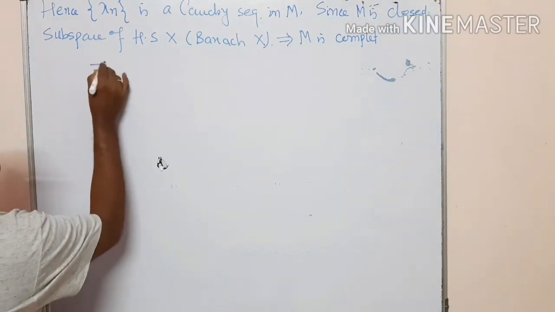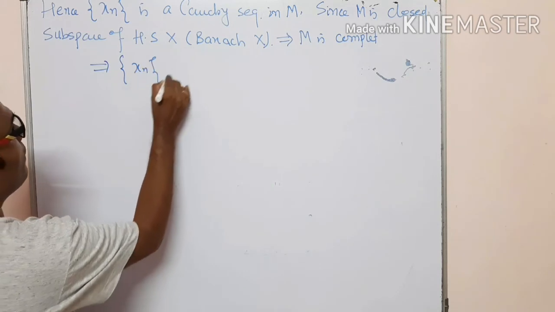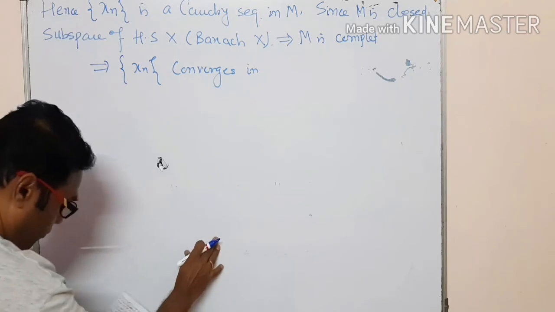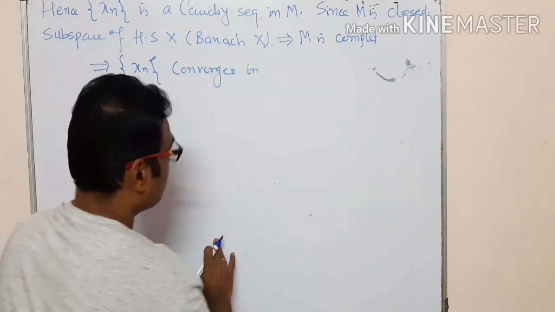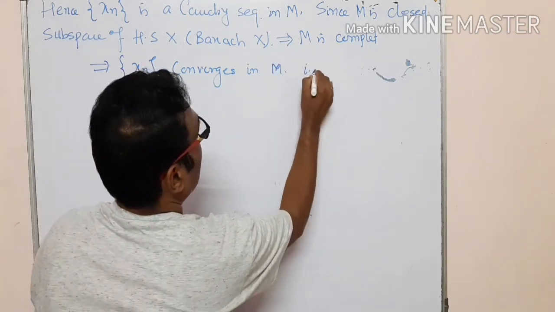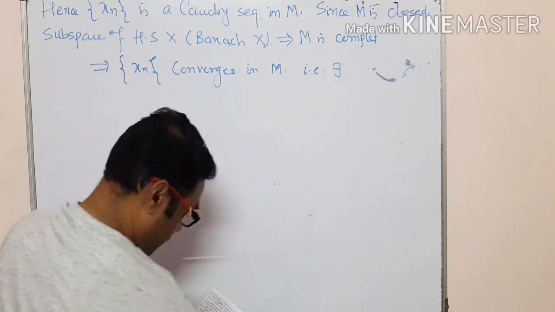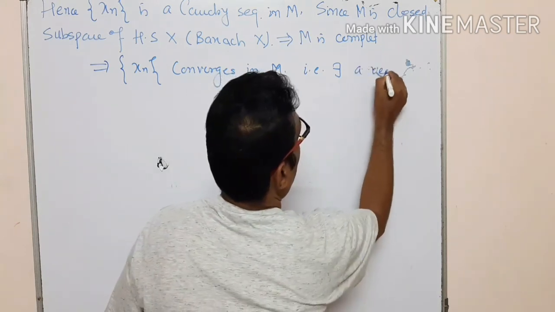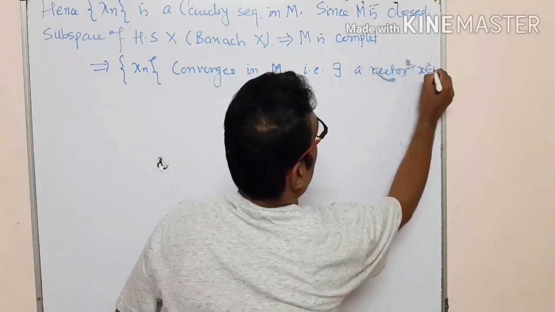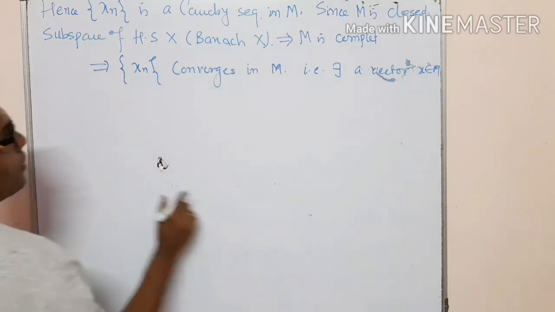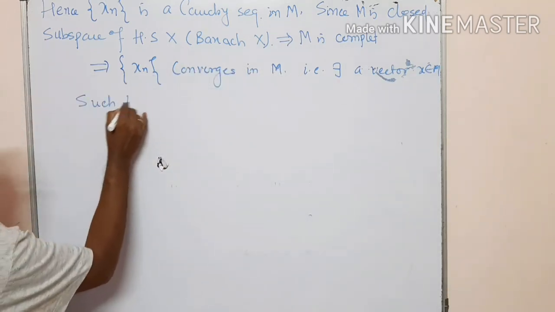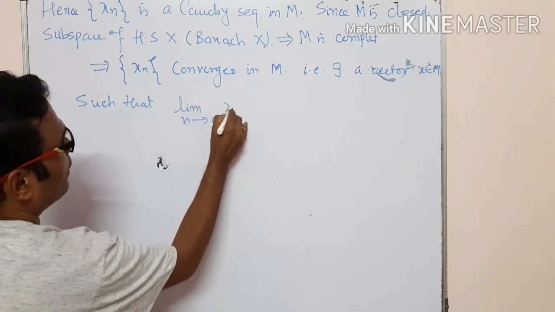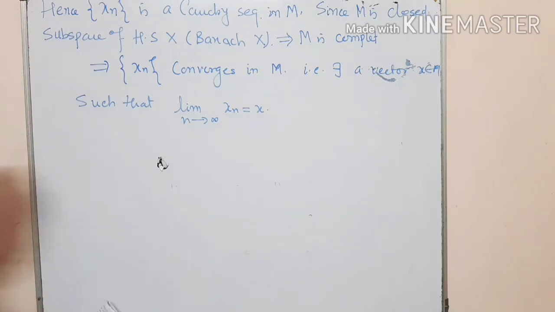It implies that our xn converges in M, that is, there exists a vector x belongs to M such that the limit as n tends to infinity of xn is equal to x.